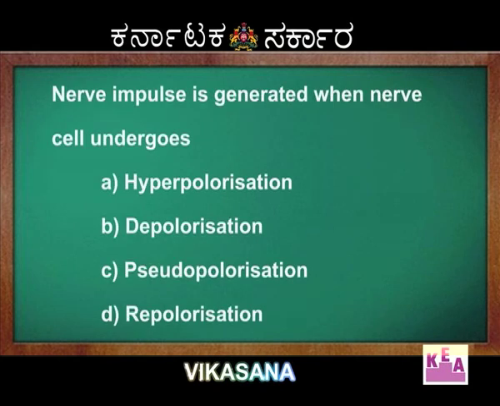Nerve impulse is generated when a nerve cell undergoes, options are, option A, hyperpolarization, option B, depolarization, option C, pseudopolarization, and option D, repolarization.